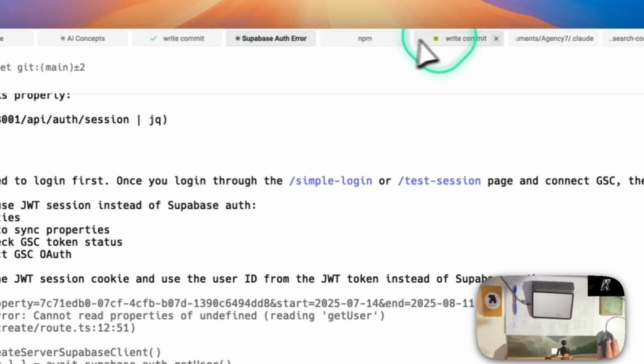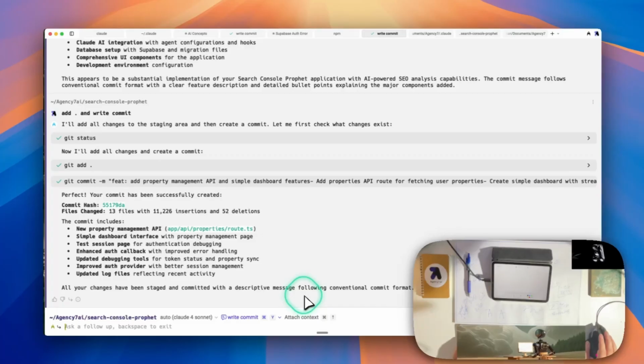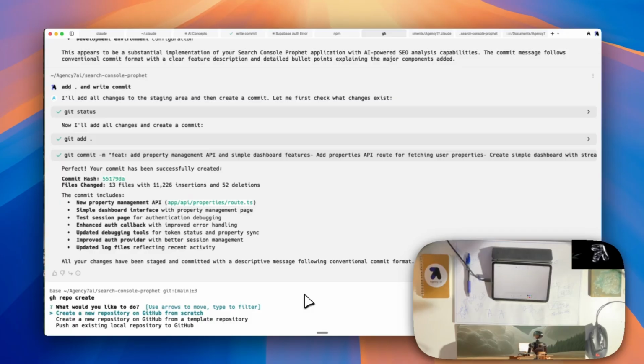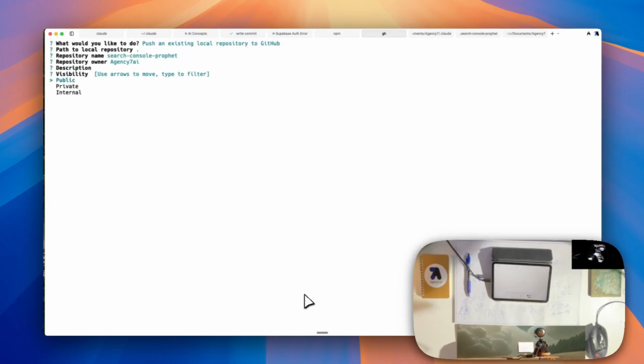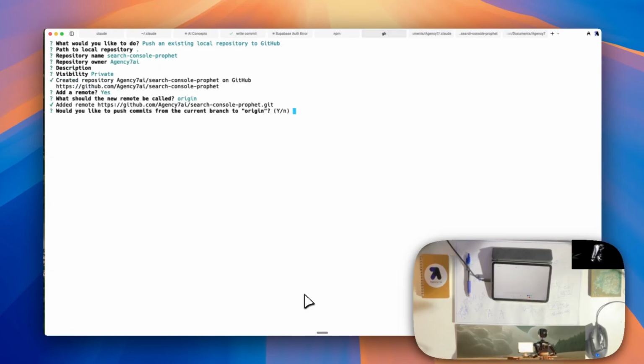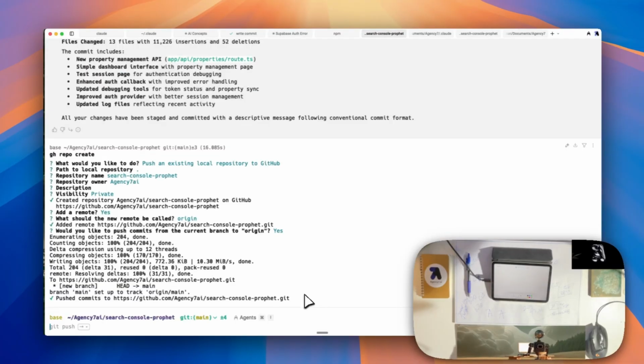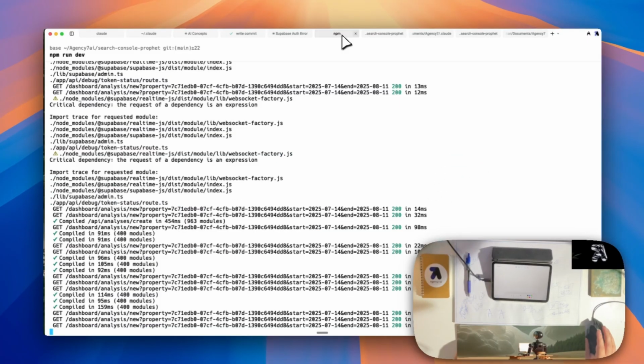Okay. We got our write commit. While we're at it, let's set up the repo on GitHub under here. Yes. So now we're backed up to GitHub.